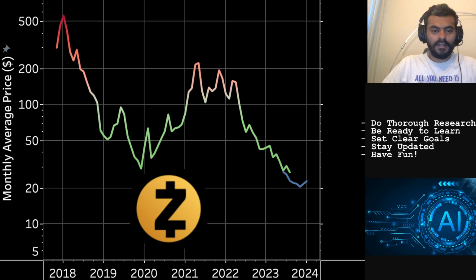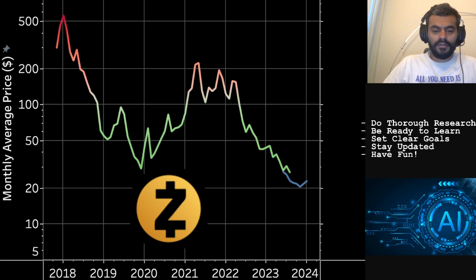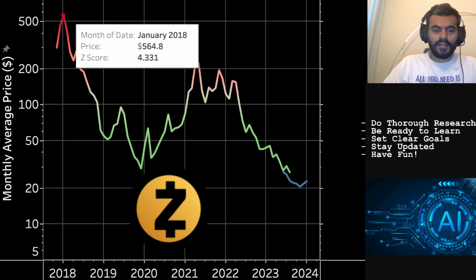So let's get started with the base case that we are seeing on the screen. This is the monthly average price of Zcash, color coded using Z-score, where the dark red territory or the light red territory is the overvaluation phase of the token, Zcash, and the green or the darker green range is the undervaluation phase, calculated using the Z-score.